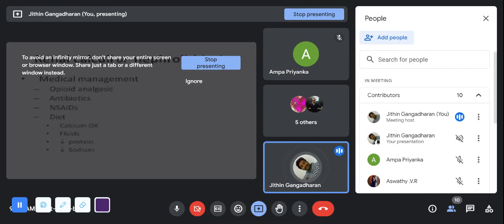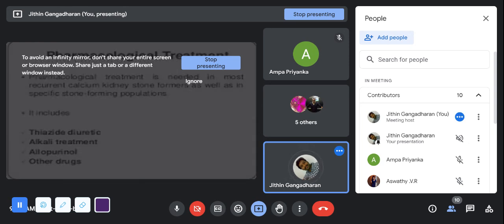Like, what are the medical management options? See, all these things are symptomatic management. Okay, we don't have a proper management for that. It's just symptomatic management. This is a surgical condition. Nephrolithiasis and urolithiasis is a surgical condition. So for the pain, we'll give opioid analgesics. Antibiotics will be given if there is a urinary tract infection. Then diet, we have to check the diet. That is the main thing. Pharmacological management, this is what we have said.